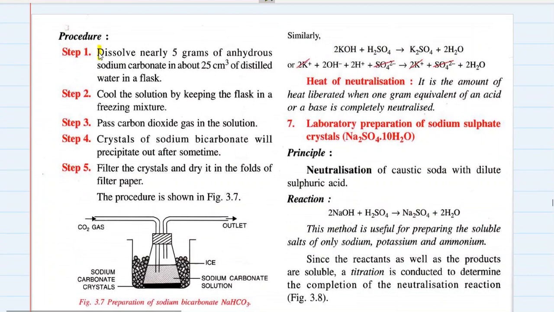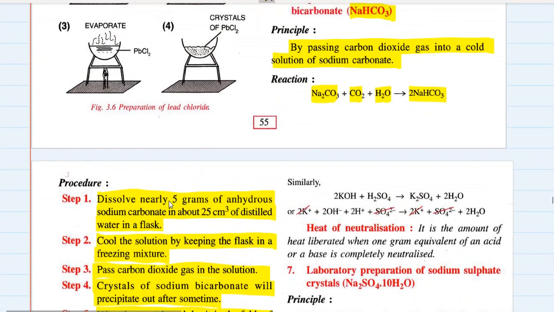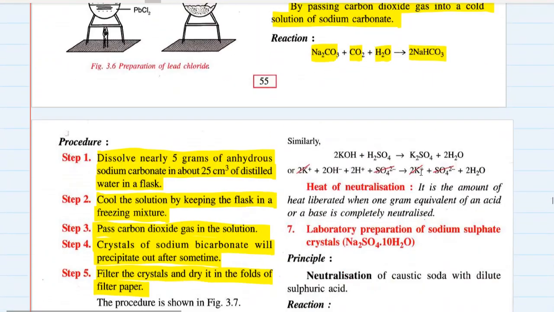Procedure: dissolve nearly 5 grams of anhydrous or dry sodium carbonate in about 25 cubic centimeters of distilled water in a flask. You have to cool the solution by keeping the flask in a freezing mixture. The freezing mixture may be of ice and salt. Pass carbon dioxide gas in the solution. Direct combination reaction will take place and crystals of sodium bicarbonate will precipitate out after some time. You have to filter these crystals and dry them in the folds of filter paper to get the required acid salt, sodium hydrogen carbonate.